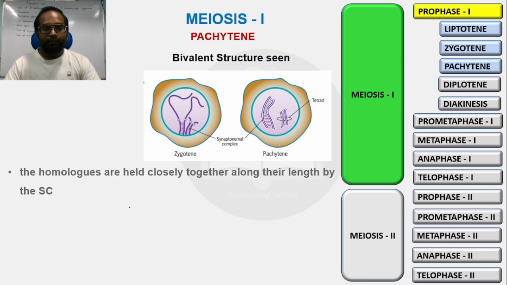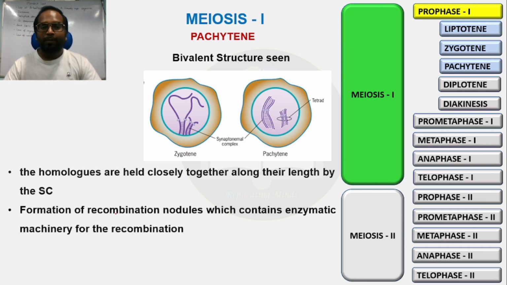Now the homologous chromosomes are held close together along their length by the synaptonemal complex. Okay, all the homologous chromosomes are held together along their length, right? Recombination nodules form, which contain the enzymatic machinery for recombination.